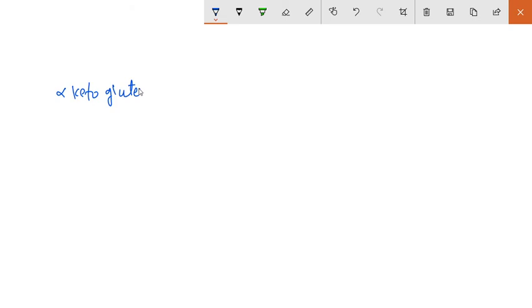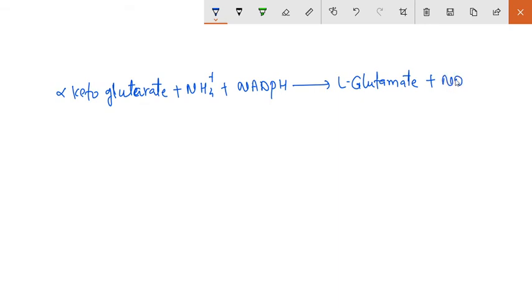Alpha ketoglutarate plus ammonia plus NADPH produces L-glutamate, and it utilizes NADP.